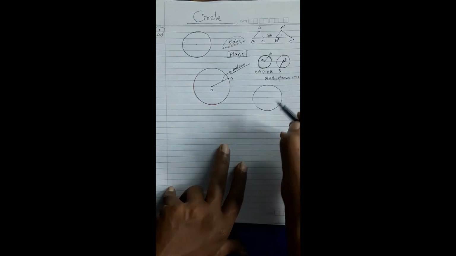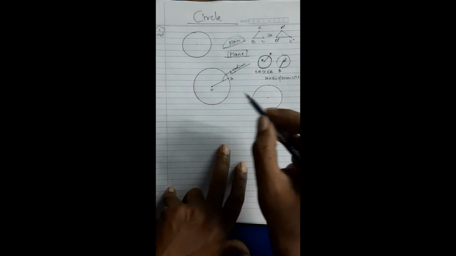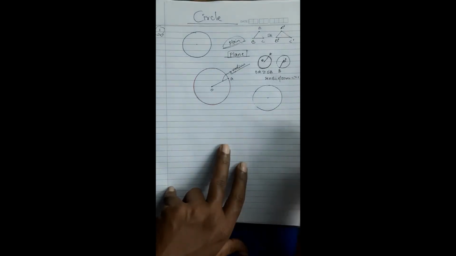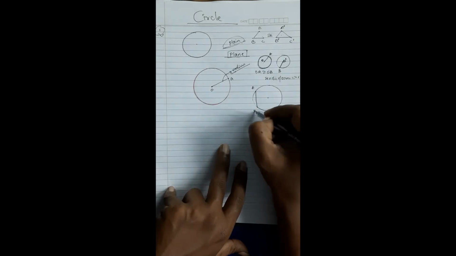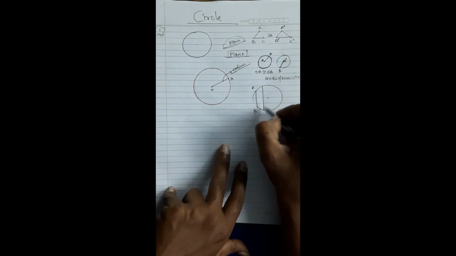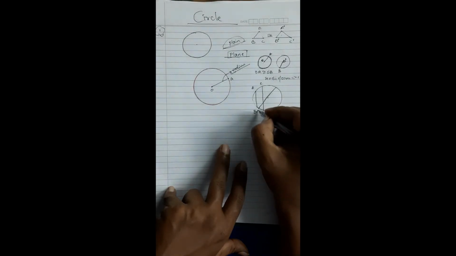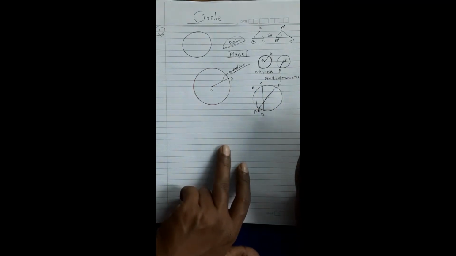Chord. Radius is the segment which is joining the center and a point on the circle. A chord is what? When a segment is joining 2 points on the circle, any 2 points on the circle, this is going to be a chord. This AB is a chord. This also is a chord. Like this I can have n number of chords, infinite number of chords.